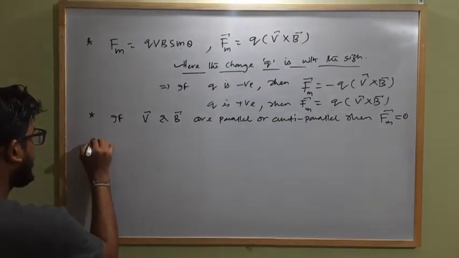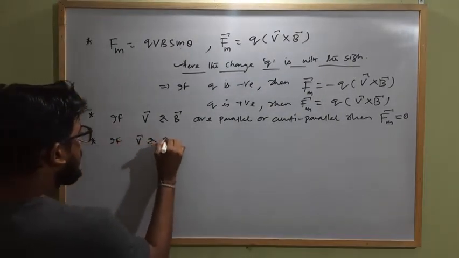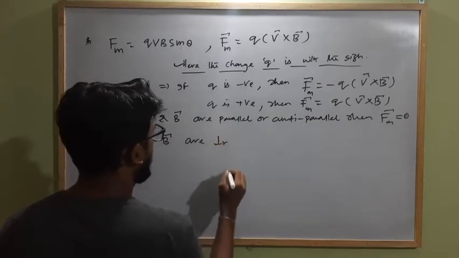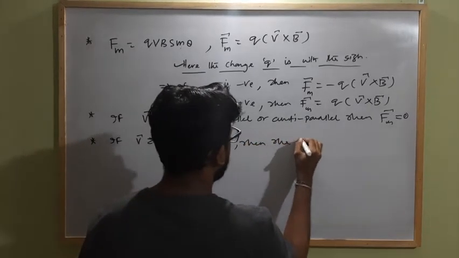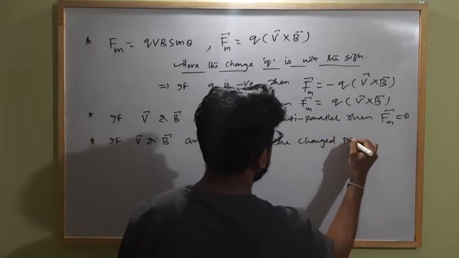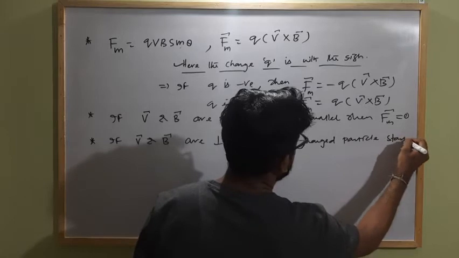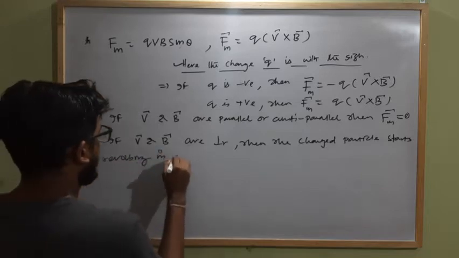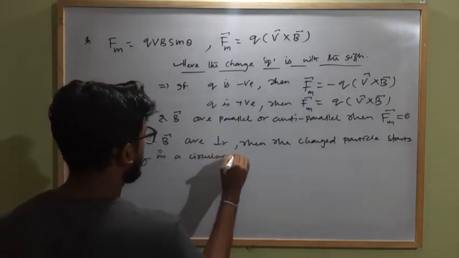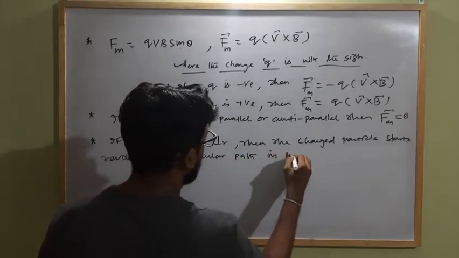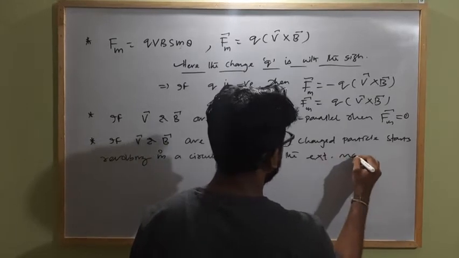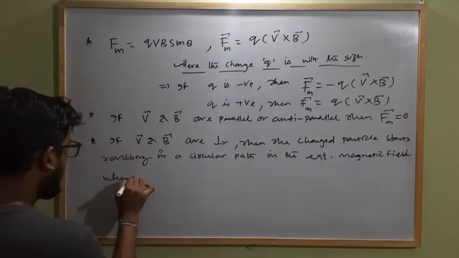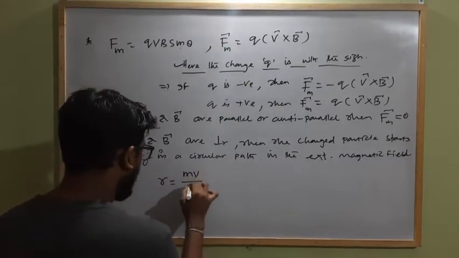Clear? Next point, if V and B, the velocity vector and magnetic field strength direction, are perpendicular, then the charged particle starts revolving in a circular path in the external magnetic field, where the radius of the circular path is given as mv by qB.